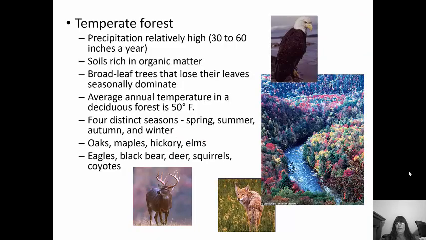The soils are rich in organic matter. The trees have very broad leaves and they're deciduous. The average temperature is around 50 degrees Fahrenheit. There's 4 distinct seasons, so spring, summer, winter, and fall. You're going to see oaks, maples, eagle deer, black bear, things like that.